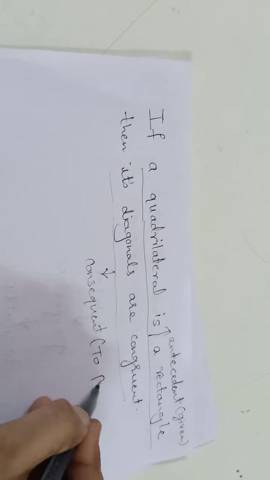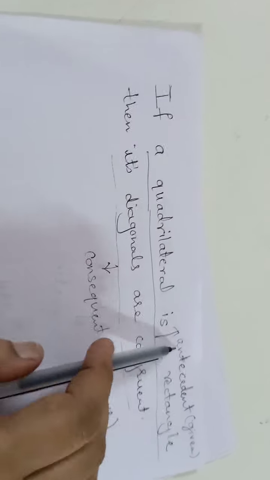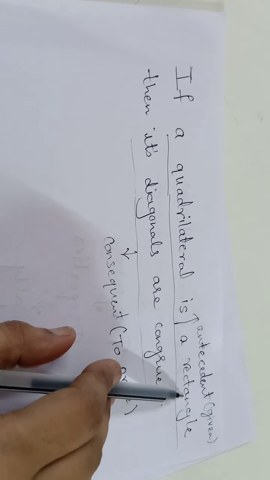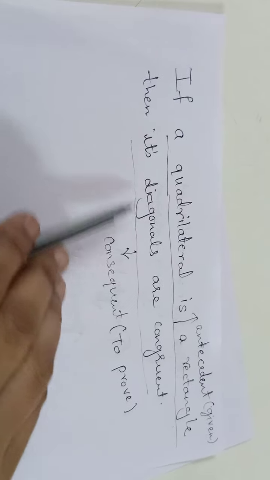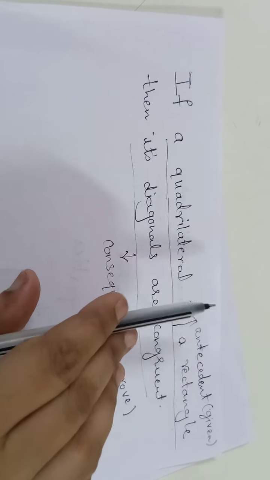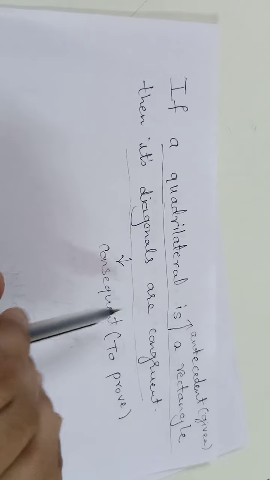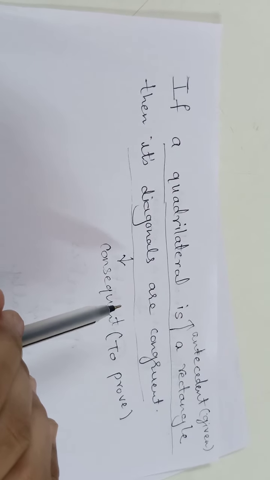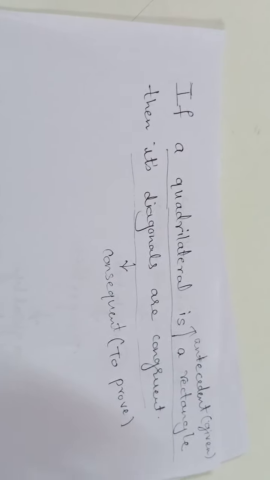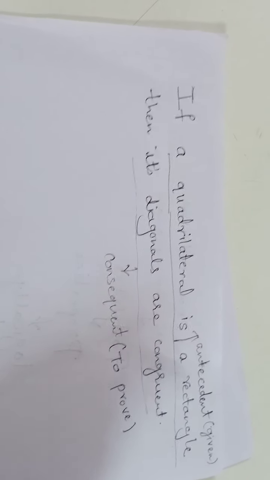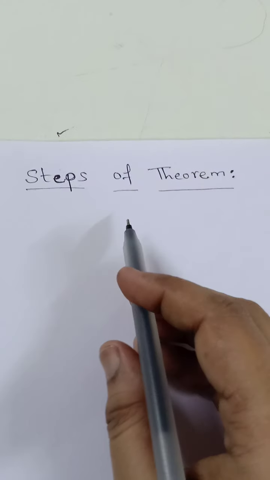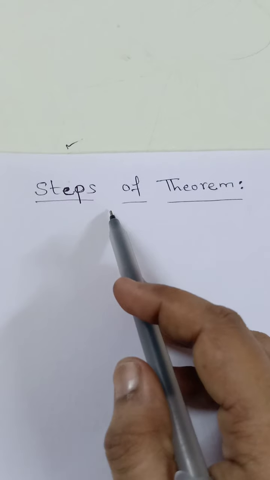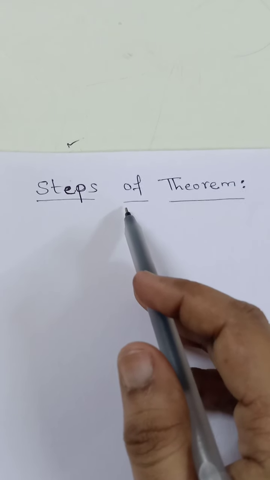That means this condition is given to us, that the quadrilateral is a rectangle. So we know which figure is given here, a rectangle, and we have to prove that its diagonals are congruent. In this way this statement is a conditional statement, and most of the time the statement of a theorem is given in this type only. Now we will see the steps of writing the theorem. It is very important, you have to remember it, because in 10th standard also you are going to use it every time.